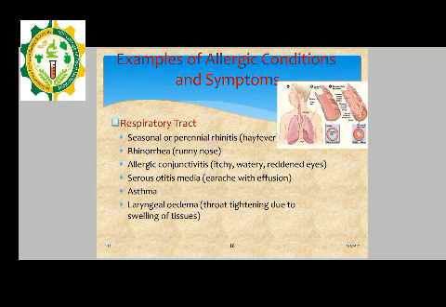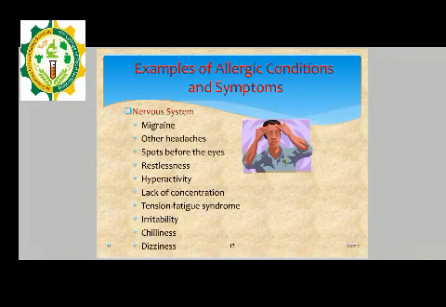In the respiratory tract, there is seasonal and perennial rhinitis, that is hay fever, rhinorrhea, which is a runny nose, allergic conjunctivitis, with itchy, watery, reddened eyes, serous otitis media, asthma, and laryngeal oedema, in which the throat tightens due to swelling of the tissue.